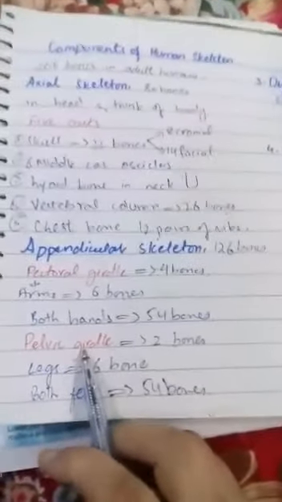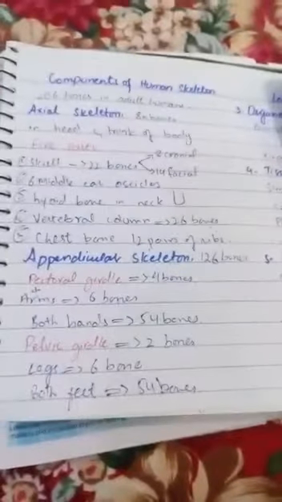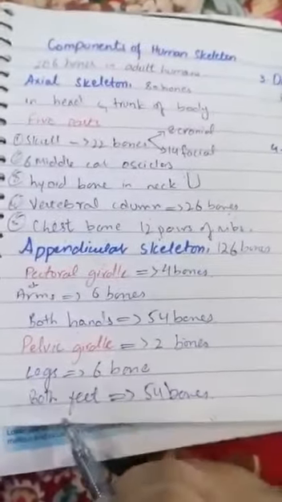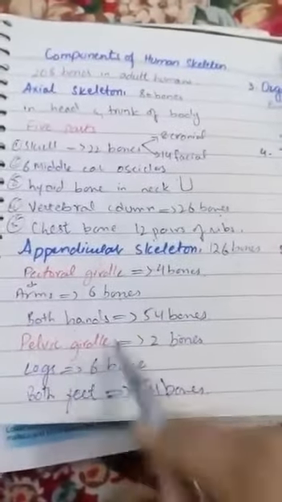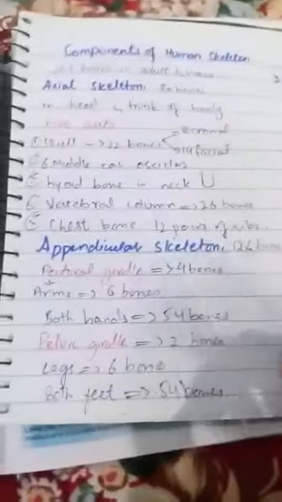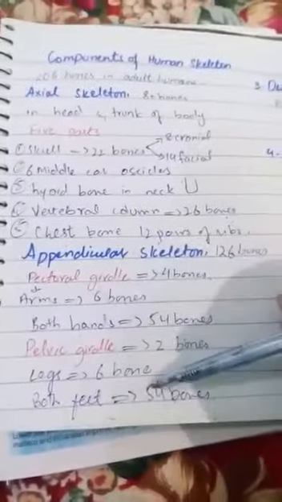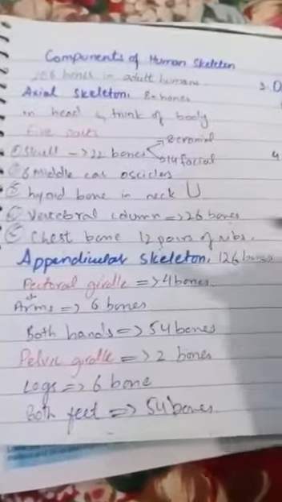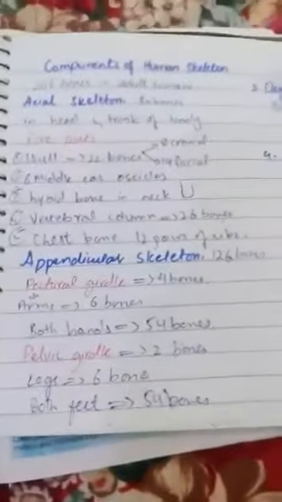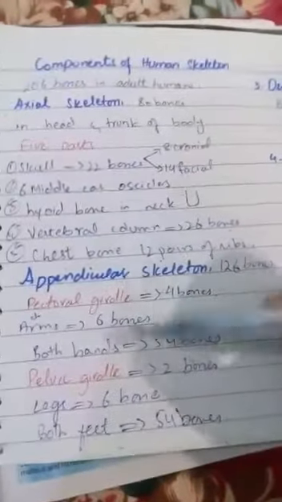Then we move towards the pelvic girdle. The pelvic girdle contains 2 bones, and the legs contain 6 bones. Both feet contain 54 bones. The pelvic girdle means the hip region, and the pectoral girdle means the shoulder region. So this is all about the skeletal composition present in the human skeleton. The same skeleton is also present in higher animals or mammals. So it's all about the skeletal system.